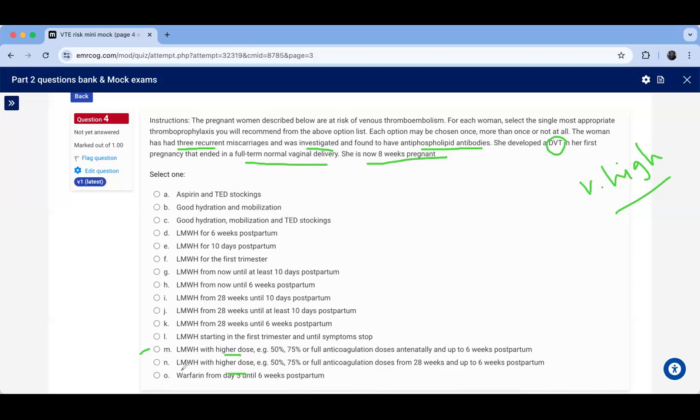Let's again compare it to the other one. Low molecular weight heparin with higher dose, 50 to 75% of full anticoagulation doses from 28 weeks and up to 6 weeks. No, it's not from 28. So the correct answer should be M, right? This is the best in between all the options, right? Okay, so let's choose another question to apply what we have learned today.